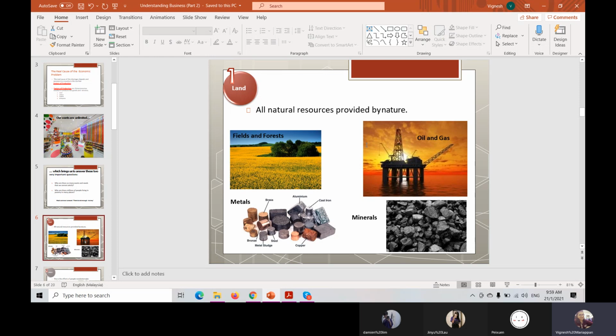Okay, what is land? Land is all the natural resources provided by nature. What are the natural things that we can say here? Fields and forests, minerals, metals, oil and gas are natural resources. All these things are natural resources provided by nature.